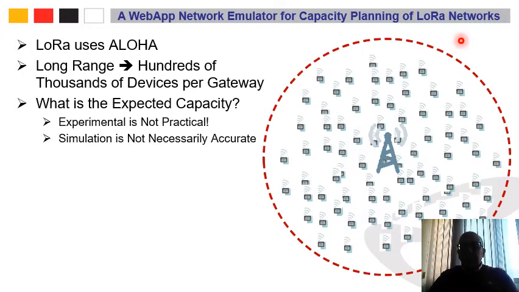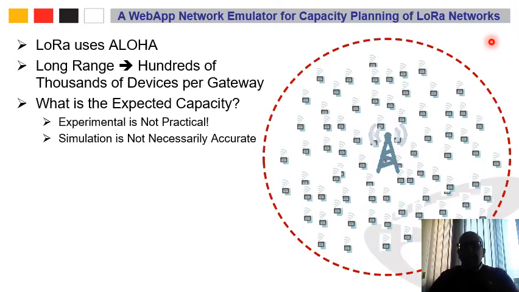To answer this question, we can do it experimentally, which means that we will experiment with different devices, but this is not practical because at the end of the day, we can experiment with 1, 2, 3, 4, 10, maybe 100 devices, but we cannot reach the scale of hundreds of thousands of devices as it would be very costly. You cannot install the system and then check whether it will work or not. The second approach is by simulation, which means that we build a computer model that will simulate the arrival of packets, the sending of packets and the collision events.